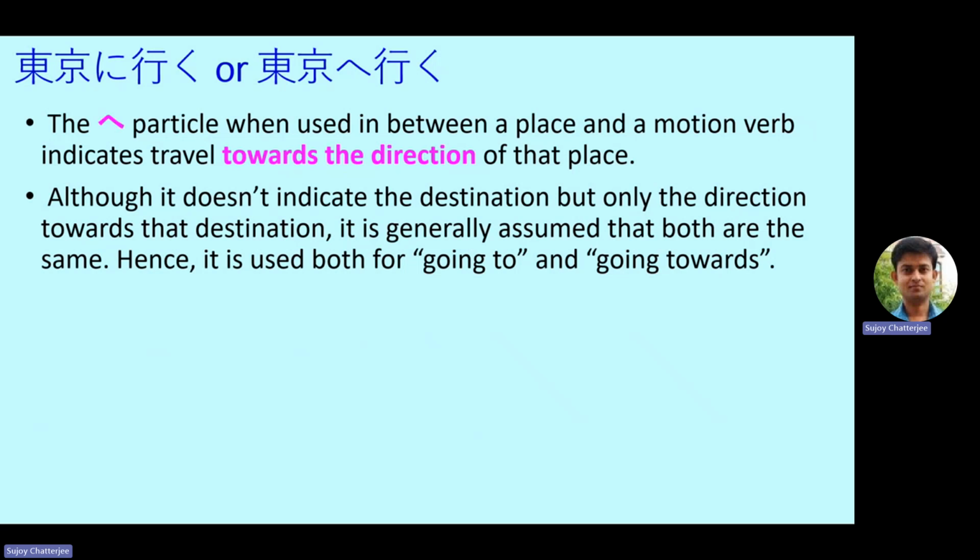Now, although it doesn't indicate the destination literally, but only the direction towards that destination, it is generally assumed that both are the same. That means going towards Tokyo and going to Tokyo are assumed to be the same. Hence, it is used both for going to and going towards. So, Tokyo e ikimasu means literally going towards Tokyo, but in generic sense, it means going to Tokyo. So, this is the e particle.